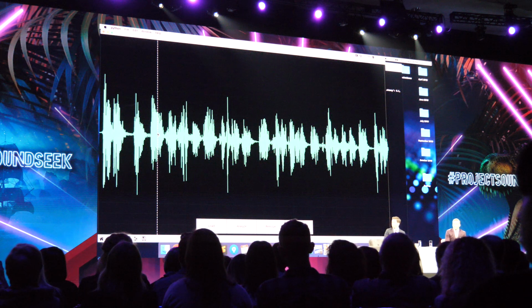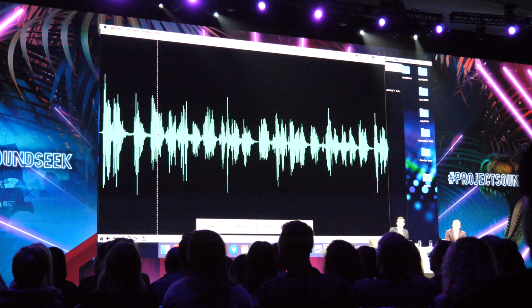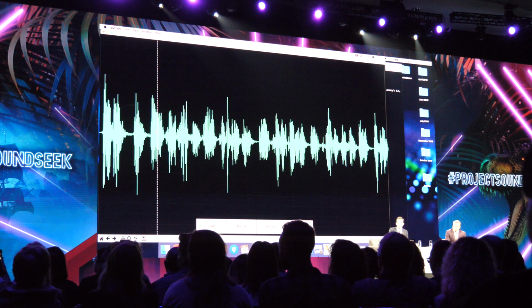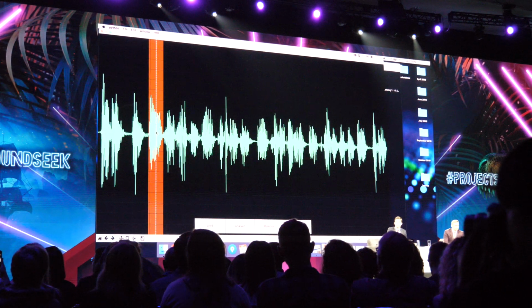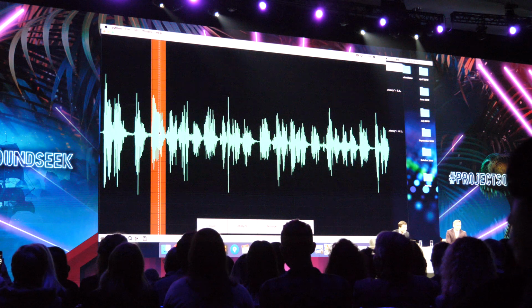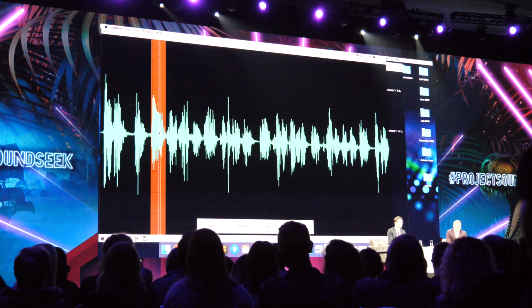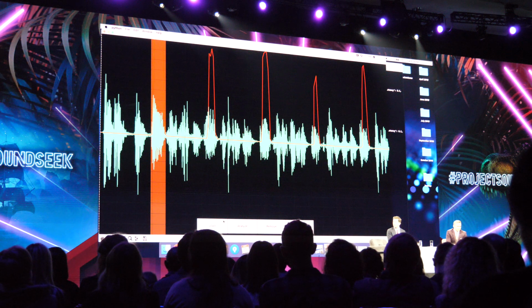Alright, so I want to find all the O's, and with SoundSeek what I can do is I can select just the first one, which I believe is over here. Let's listen just to double check. Okay. And I'm going to hit Analyze. And immediately I see this red detection curve appear.